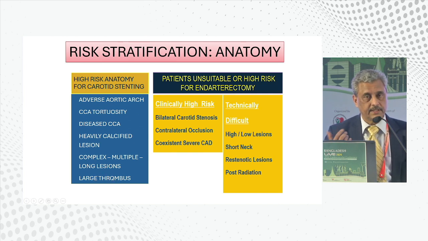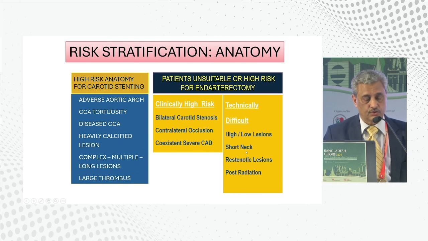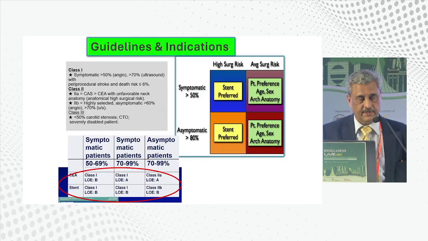Better send them to your cardiovascular surgeon to treat. Similarly, the surgeon will have a lot of problems when there are bilateral carotid stenosis, contralateral occlusion, or severe coronary artery disease is existing. At times, anatomic problems like high or low lesions, short neck, post-radiation fibrosis, and restenotic lesions also pose a challenge to the vascular surgeon.